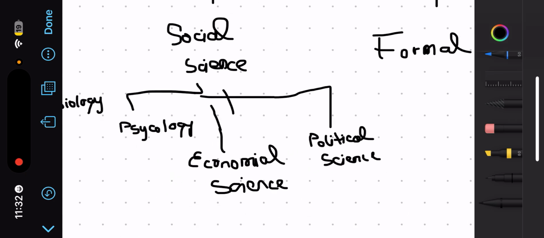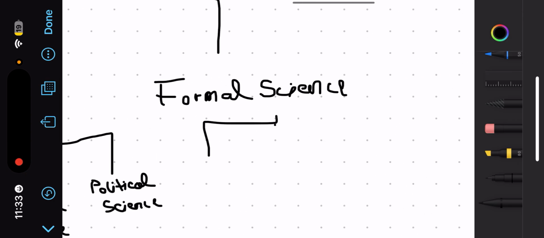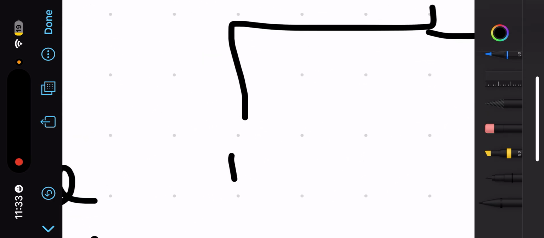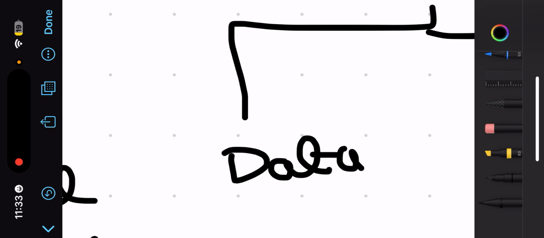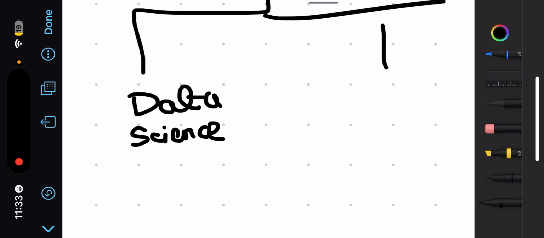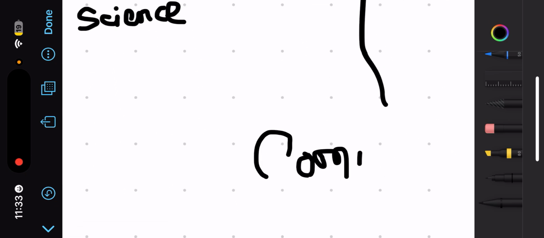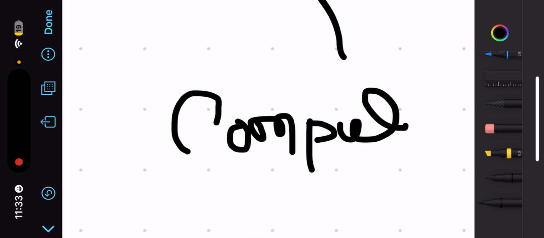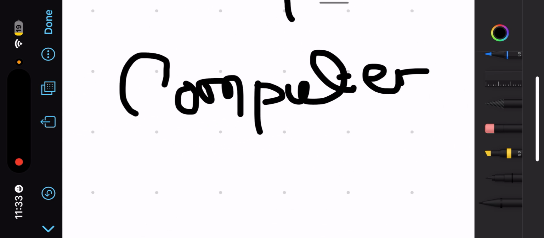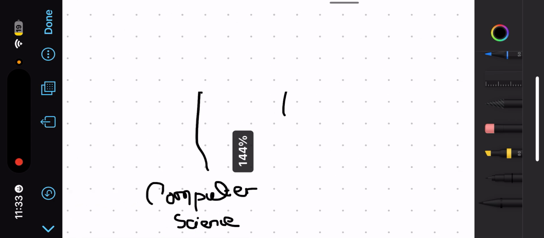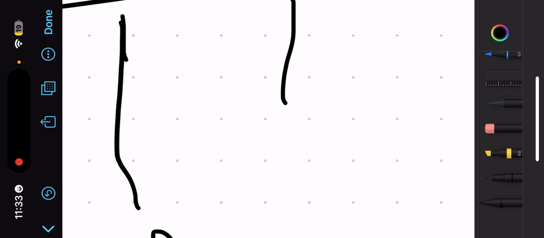These are the three branches of social science, and then the last branch of science is formal science. First is data science, second is computer science, and the third is mathematics.